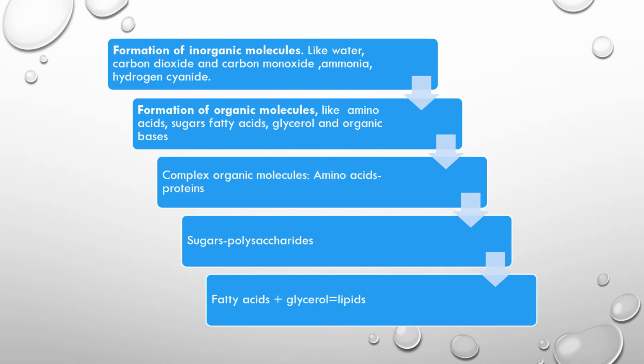Here I have made one flowchart. With the help of this flowchart, we will study the formation of different molecules on Earth. When the surface of the Earth cools down, the atoms of hydrogen, carbon, and nitrogen come together and start combining, and they make some stable inorganic molecules.